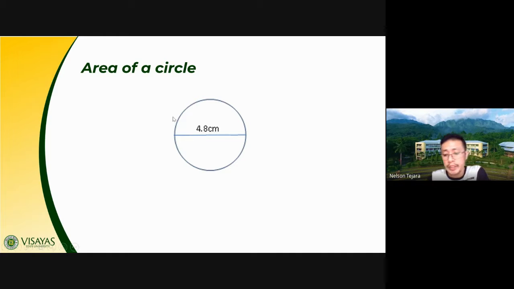Okay, so one thing you have to remember, class: if you're given a diameter, of course, you have to find the radius. So again, class, if you're given a diameter of a circle and you're tasked to get its area, you have to get its radius. As you have known, class, radius is just half of your diameter. Therefore, we need to divide your diameter by 2. So 4.8 divided by 2 should give us 2.4 centimeters, which is now our radius. So you should use, class, 2.4 centimeters as your radius for this example. Let me share with you this solution.